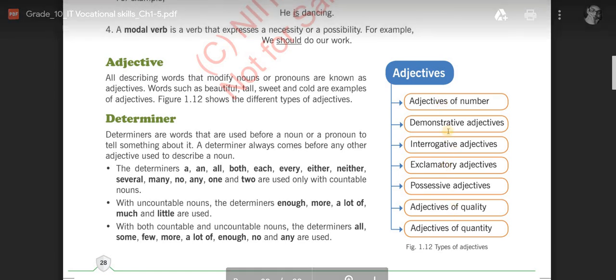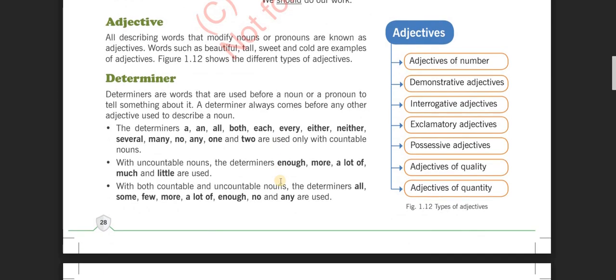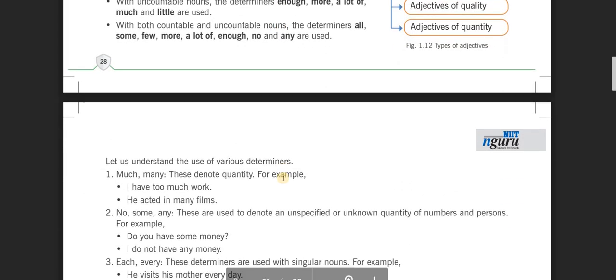You can see this. Next one is determiner. Determiners are words that are used before a noun or a pronoun to tell something about it. A determiner always comes before any other adjective used to describe a noun. The determiners are a, an, all, both, each, every, either, neither.